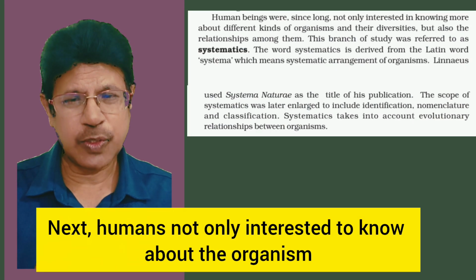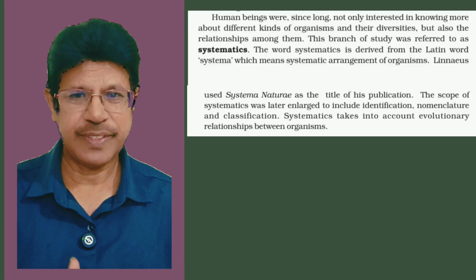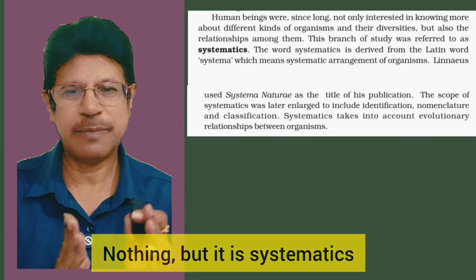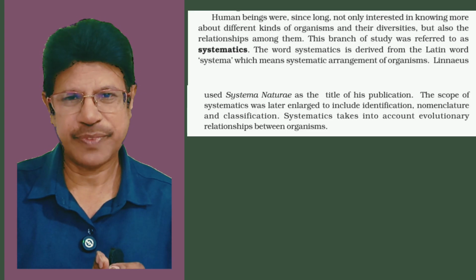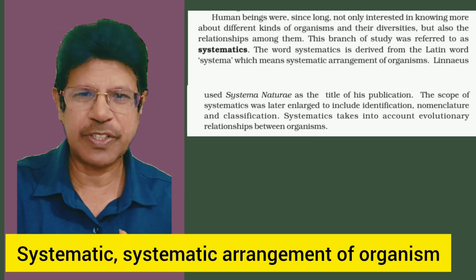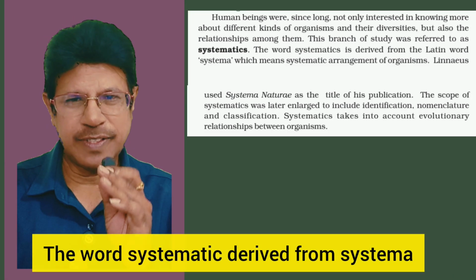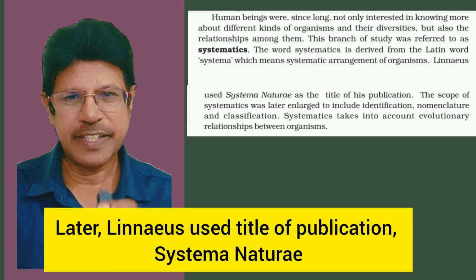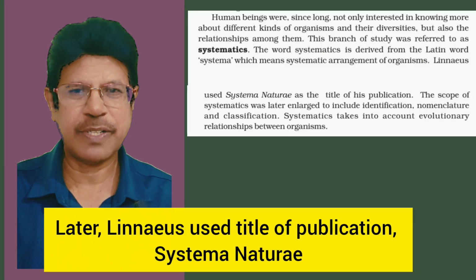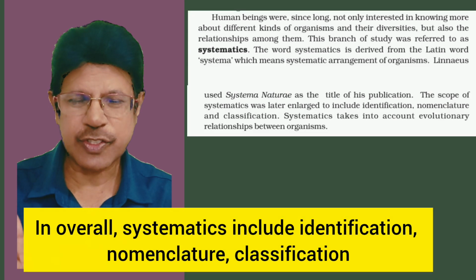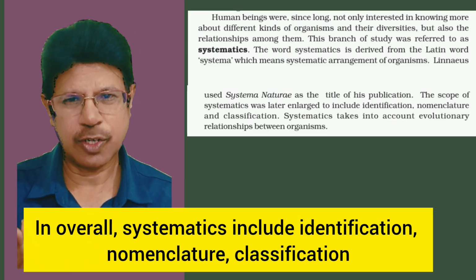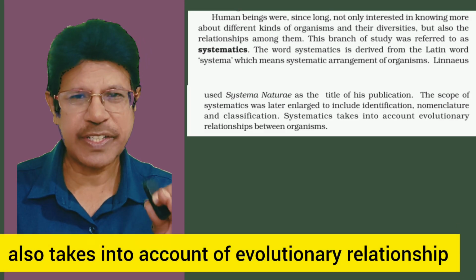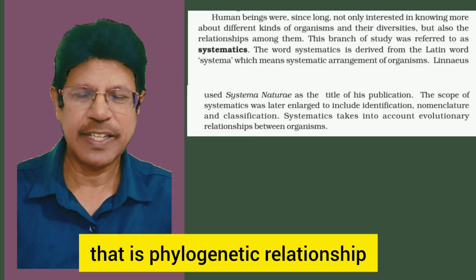Next, humans are not only interested to know about organisms, their diversities, interrelationships, and affinities. That is systematics: the systematic arrangement of organisms. The word systematics is derived from the Latin word systema. Later, Linnaeus used the title of his publication, Systema Naturae. Overall, systematics includes identification, nomenclature, classification, and also takes into account evolutionary relationship, that is phylogenetic relationship.